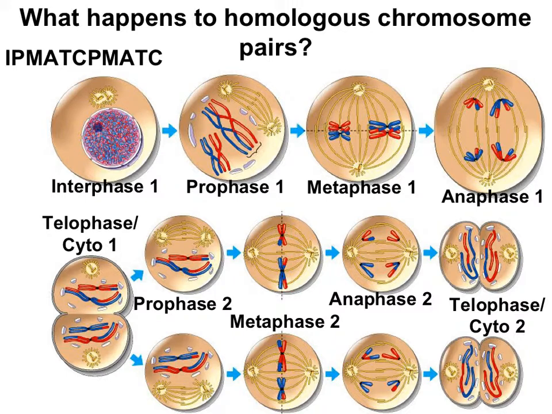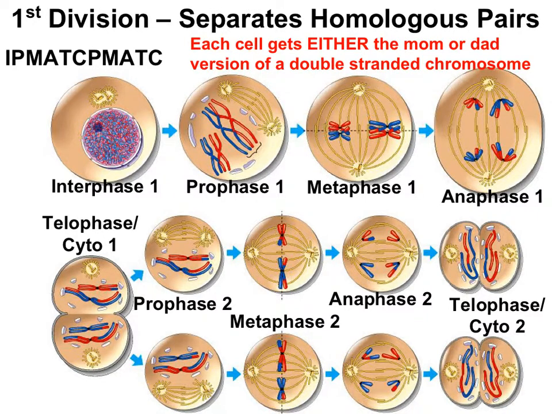To state that simply, meiosis 1 divides the homologous chromosomes into different cells. Again, the first meiotic division separates homologous chromosomes so that the two daughter cells get either the maternal or the paternal double-stranded chromosome.